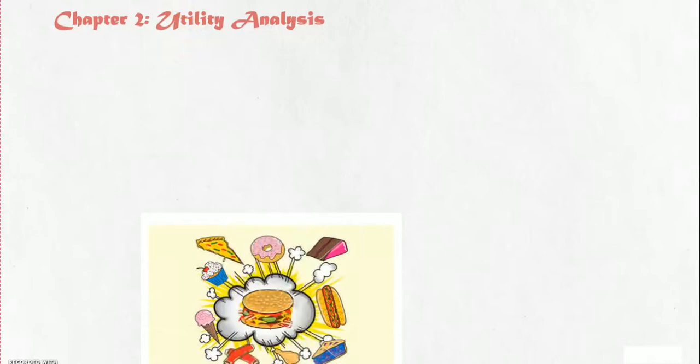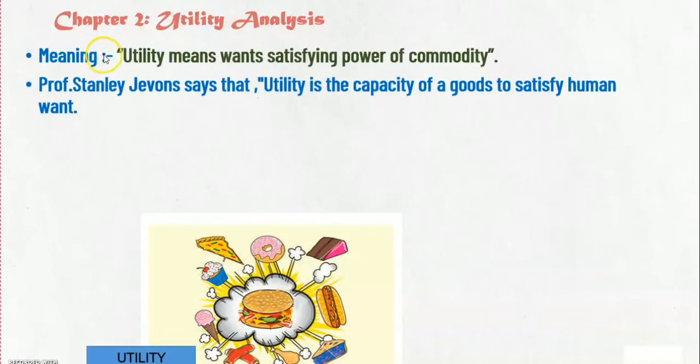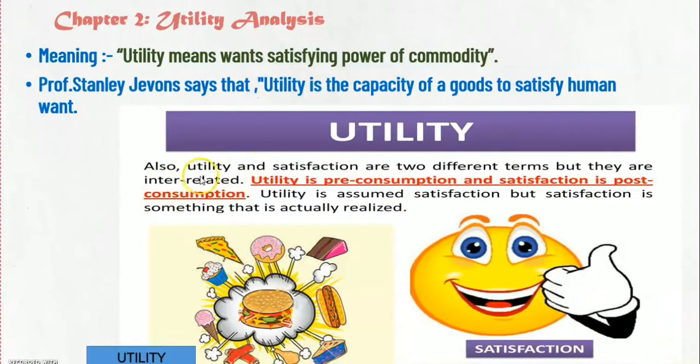So the meaning of utility is, utility means one's satisfying power of commodity, and definition given by Professor Stanley says that utility is the capacity of a goods to satisfy human wants. Now see here the difference between utility and satisfaction. Utility and satisfaction are two different terms, but they are interrelated.